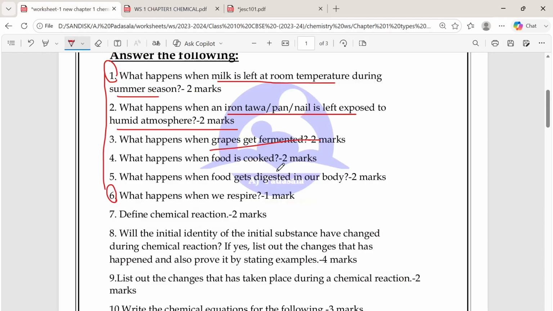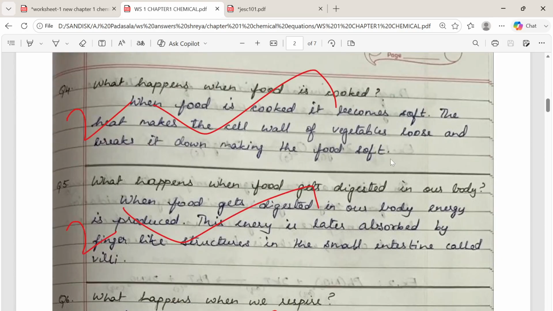Next, what happens when food is cooked? It becomes soft. Why? Because we are giving heat, which makes the cell wall of vegetables loose, and it breaks down and makes the food soft.